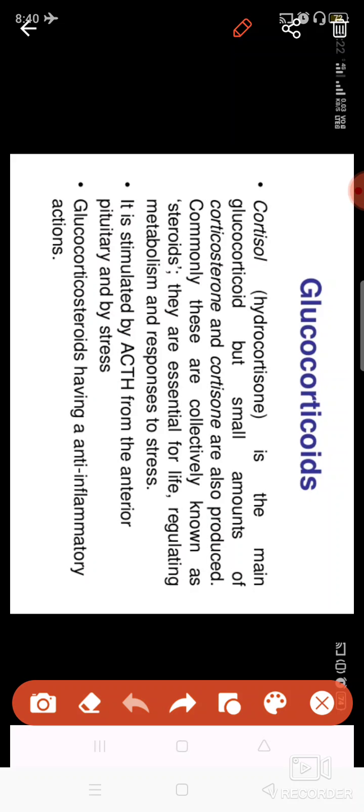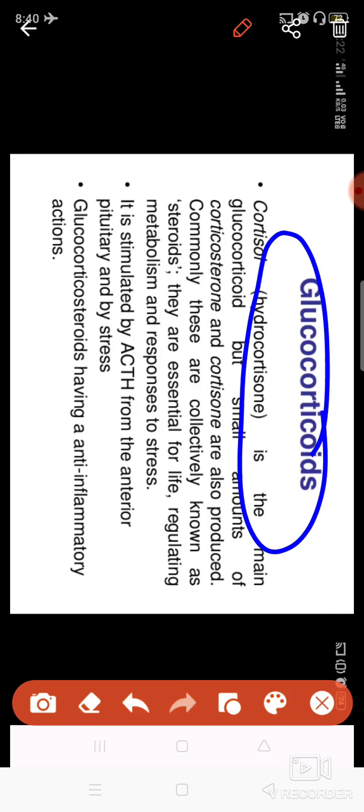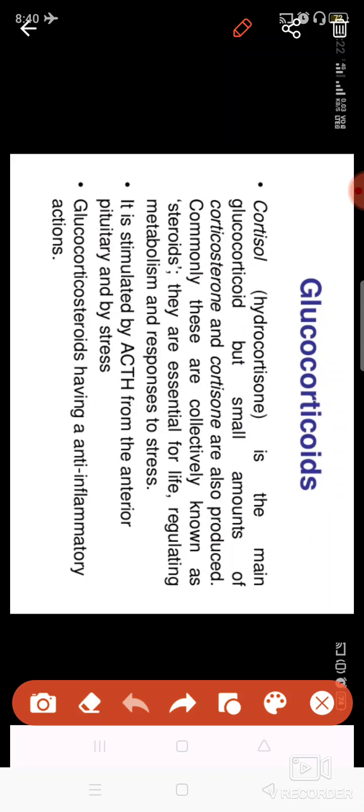At that time, these hormones convert the glucose present in your body into sugar. And these glucocorticoid or cortisol hormones are stimulated when the pituitary gland releases ACTH, that is adrenocorticotropic hormone. When this hormone is released, then glucocorticoids are released by the adrenal gland, and that prepares your body for stress conditions and for anti-inflammatory actions also.